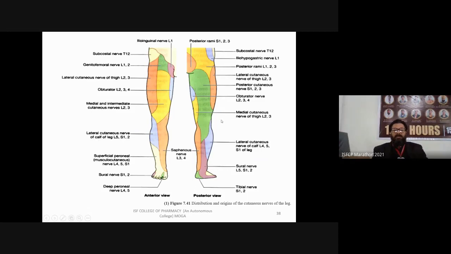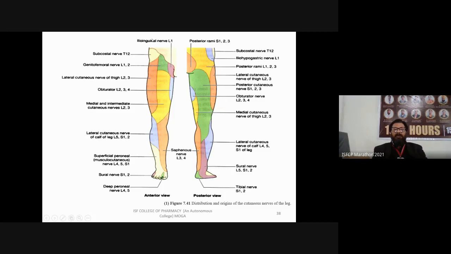Next is the distribution and origin of cutaneous nerves of the leg. So I am discussing one by one. You can understand in anterior or posterior view. So I am taking the example of the anterior side, so it will be easy for you. The leg is like this, and I am showing you the organization and the supplying of these nerves to a particular site. So in this distribution and origin of cutaneous nerves of the leg, you can see there is